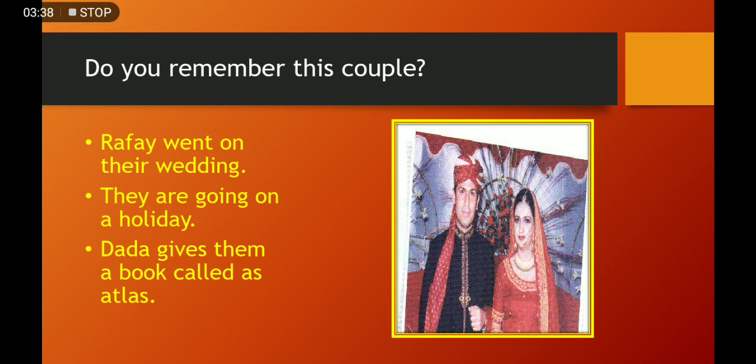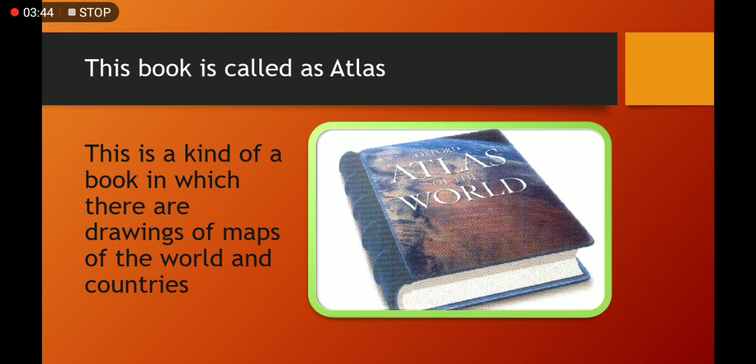Why are you so worried? Atlas is a new word for you. I know it is a new word. I'll tell you what an atlas is. Atlas is a special book in which there are drawings of maps of the world and countries. And when you go to some place or you want to find out where a place is on the earth, you take help from the atlas.